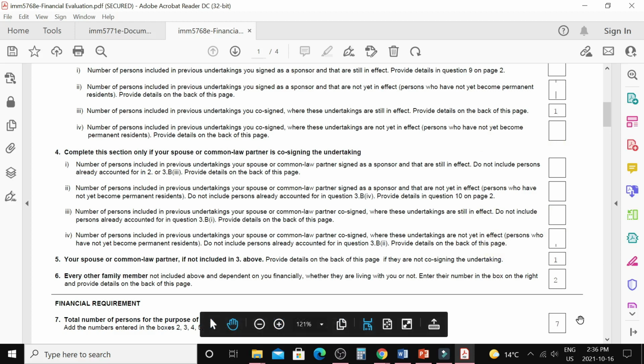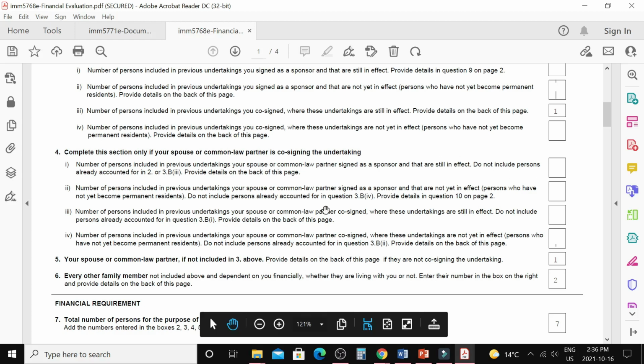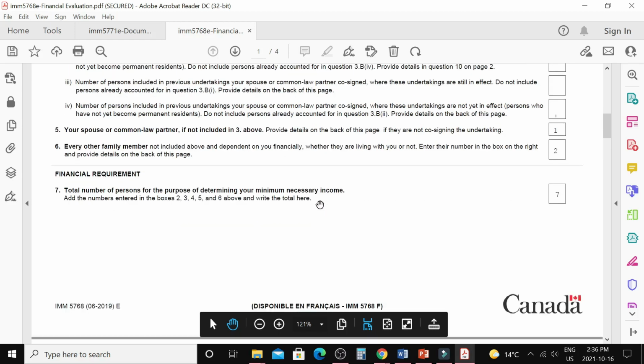So at the end you can check question number 7 to see if your family is calculating properly according to your previous undertaking, current undertaking and your current family size. You filled these answers properly, otherwise you can check them again.